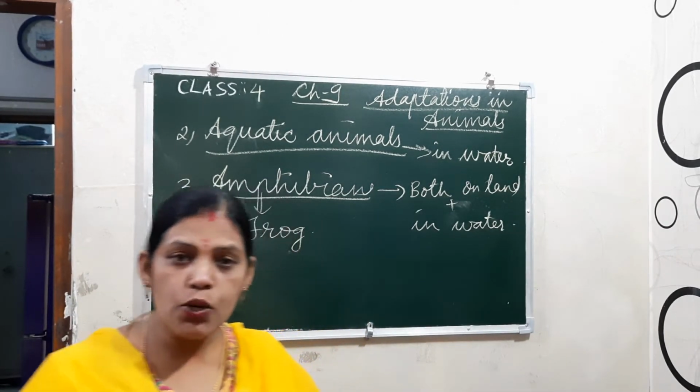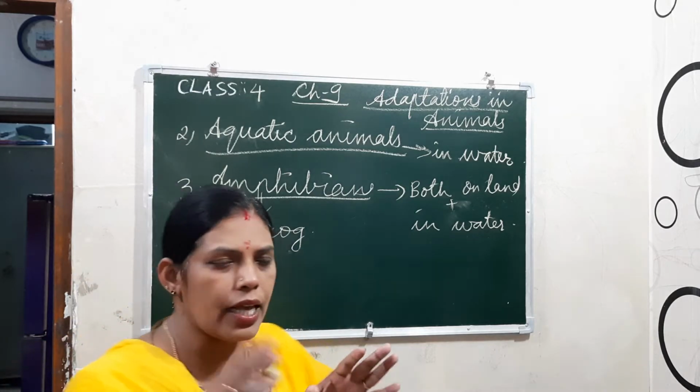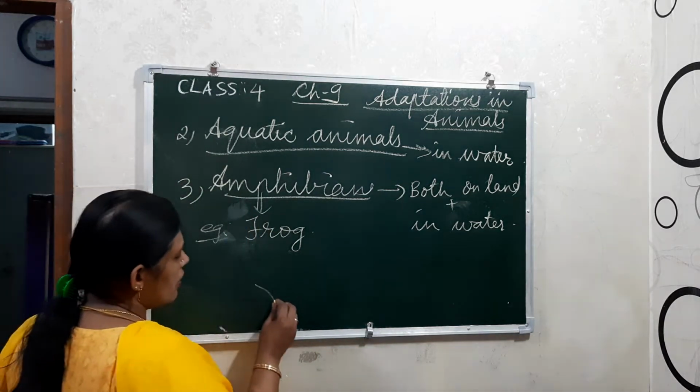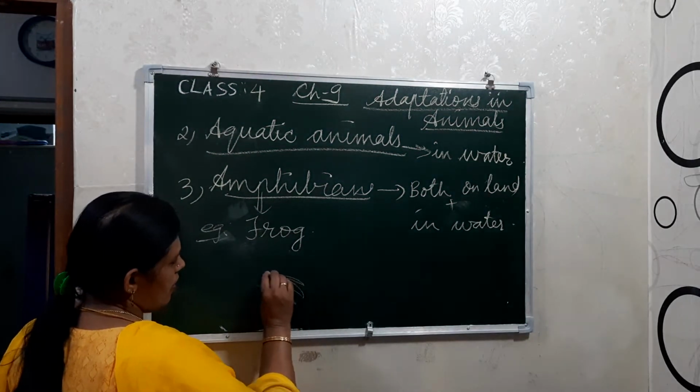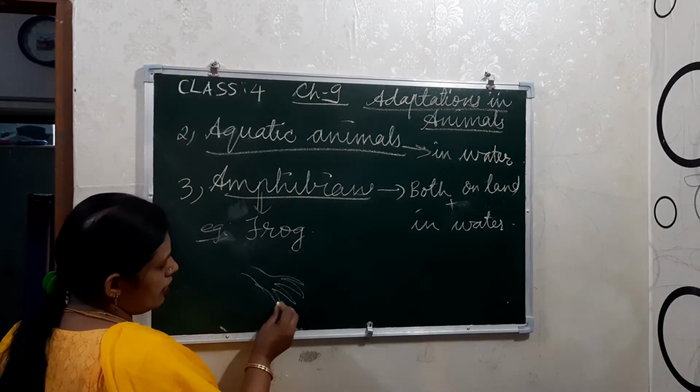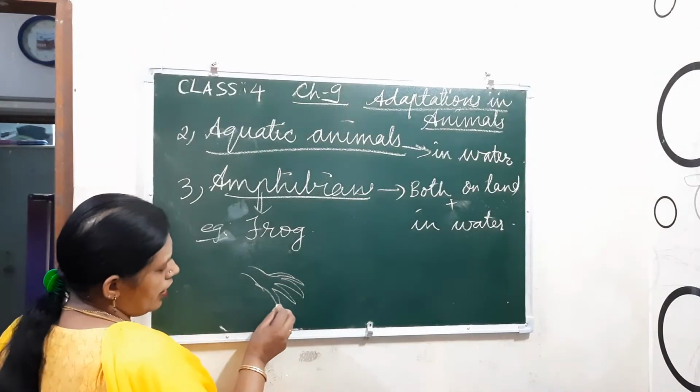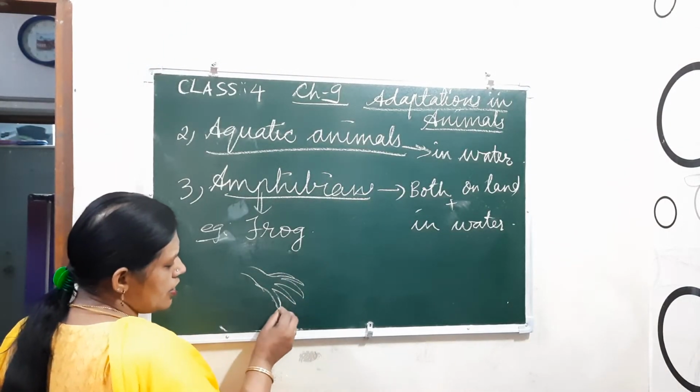Not only that, the frog's legs are like this. Here in between, these are the toes.